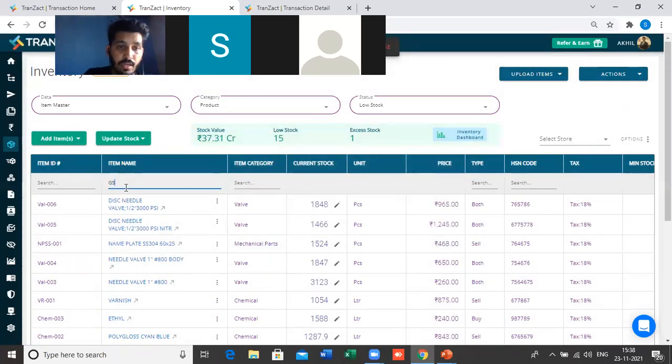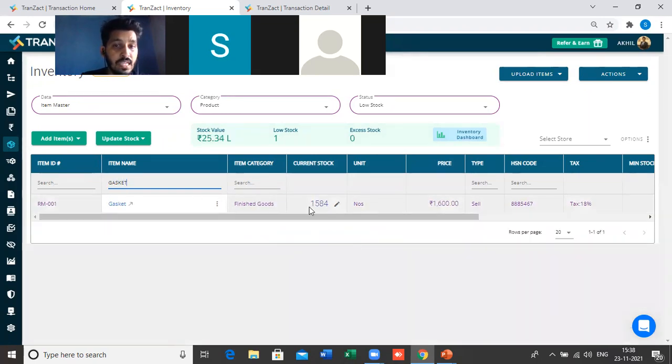Let me show you. For example, here I will go and search for the gasket. The previous quantity was 2084. If you see, the current stock is 1584. That means the gasket is reduced by 500 pieces.